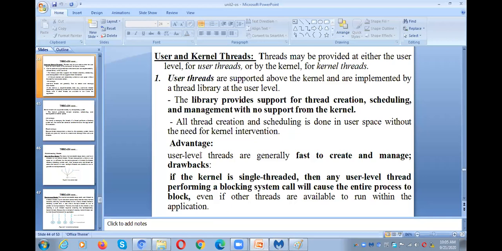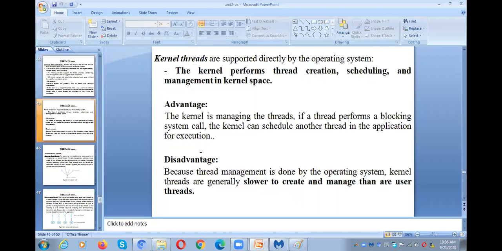And the next, there is a disadvantage of user level threads. You may not understand this particular drawback now. When there is a diagram with a variety of mappings from the user level to the kernel level, at the time I explain those models, you will be able to understand the disadvantage. First, understand the advantage. User level threads are very simple to create and very simple to manage, because they are created by the user, not by the kernel. So it takes less time to create a user level thread.